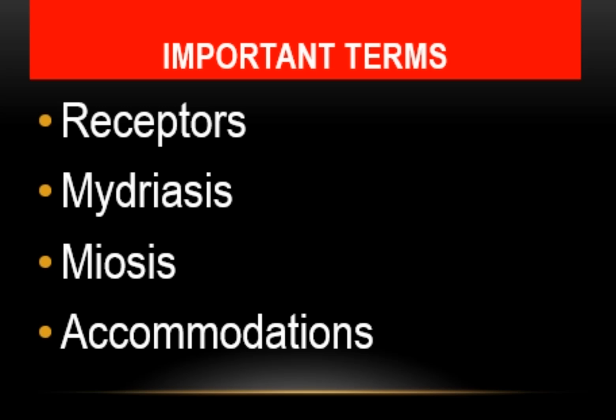Mydriasis occurs with a rise in the intraocular pressure, and it is due to the dilated iris which blocks the drainage of the intraocular fluid from the angle of the anterior chamber. And there may be an attack of glaucoma, which can be an emergency situation.